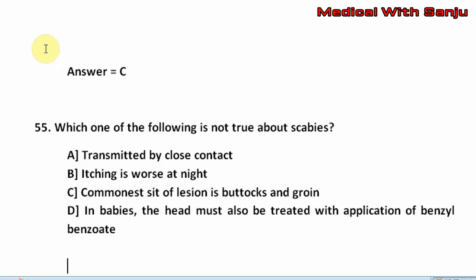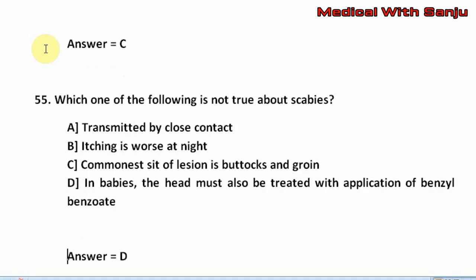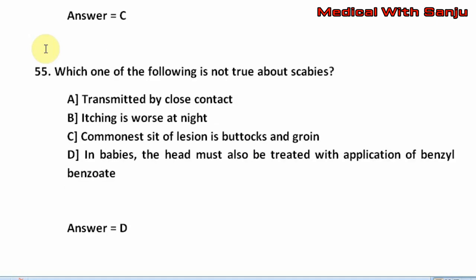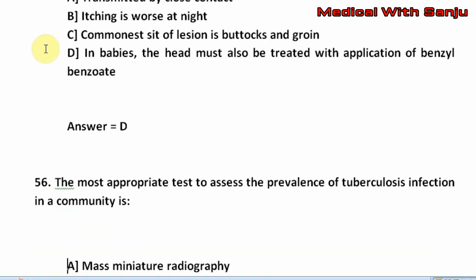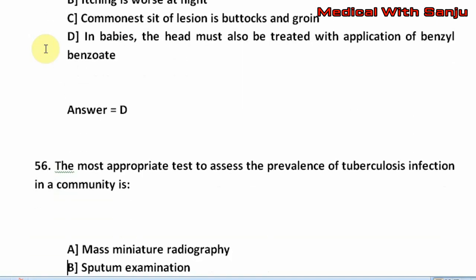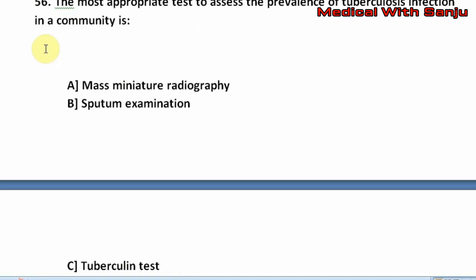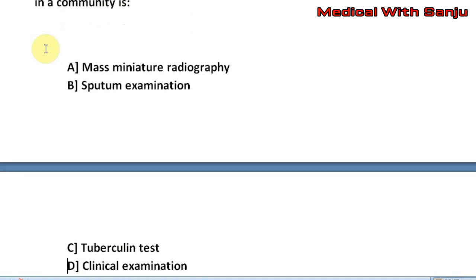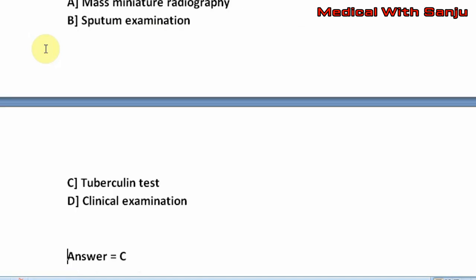The right answer is option D. That is, in babies, the head must also be treated with application of benzyl benzoate. Question number 56. The most appropriate test to assess the prevalence of tuberculosis infection in a community is option A, mass miniature radiography. Option B, sputum examination. Option C, tuberculin test. Option D, clinical examination. The right answer is option C, that is tuberculin test.